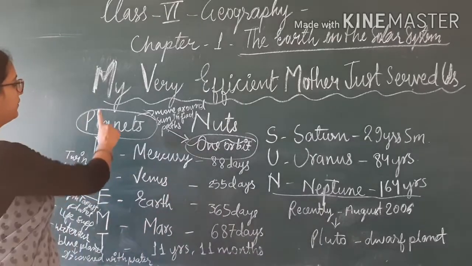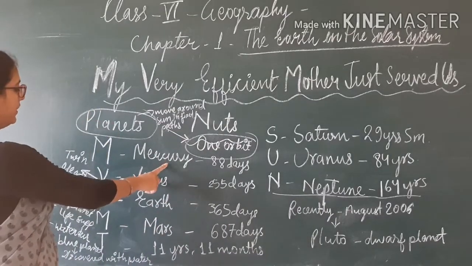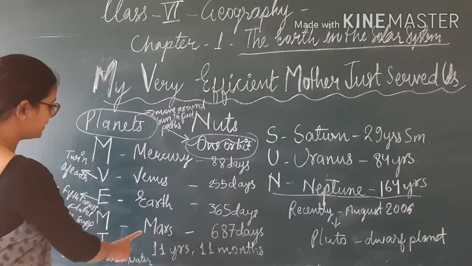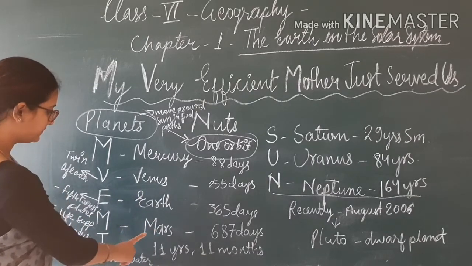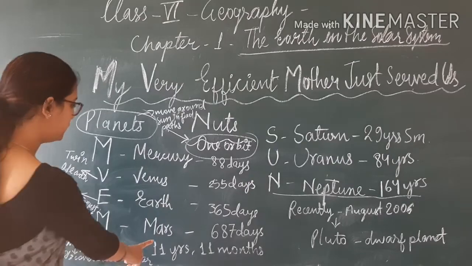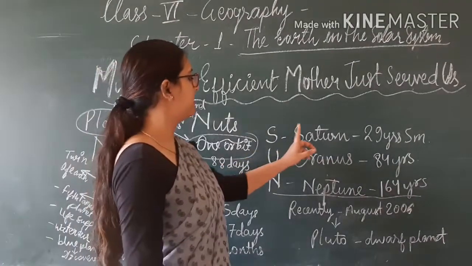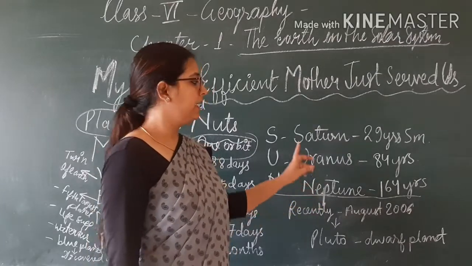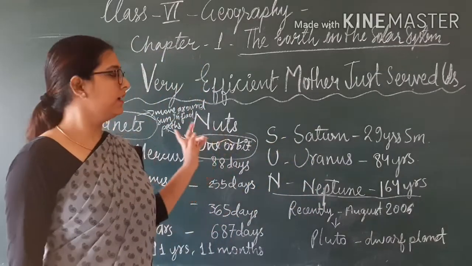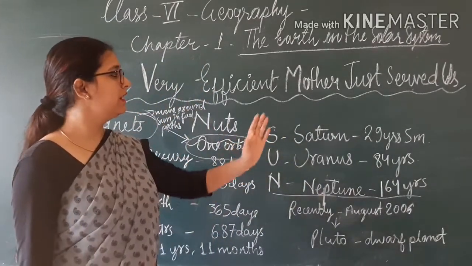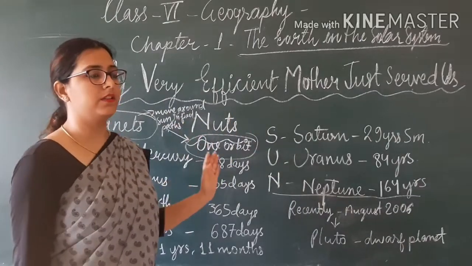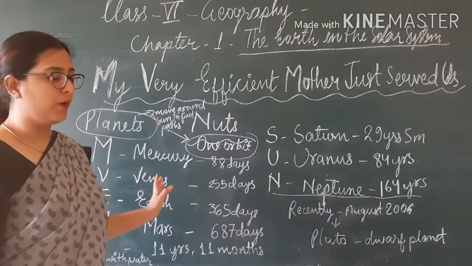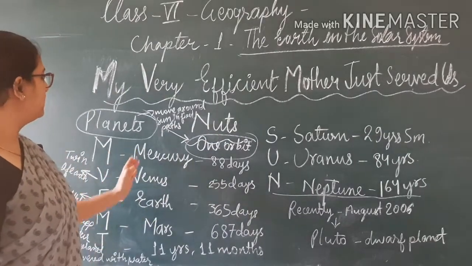Like from M, it's Mercury; V, Venus; E, Earth; M, Mars; J, Jupiter; S, Saturn; U, Uranus; and N, Neptune. It is very easy to learn by this trick: my very efficient mother just served us nuts. This is called a mnemonic. You can learn it by the mnemonic.